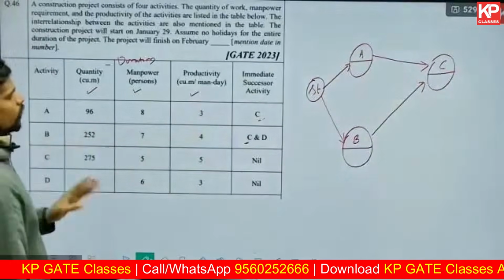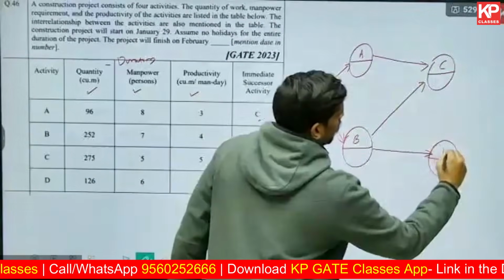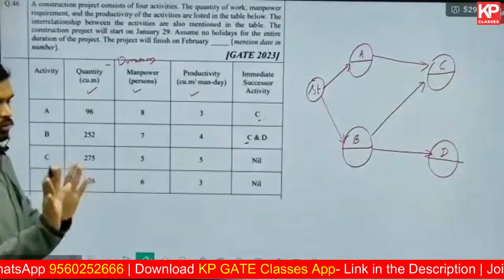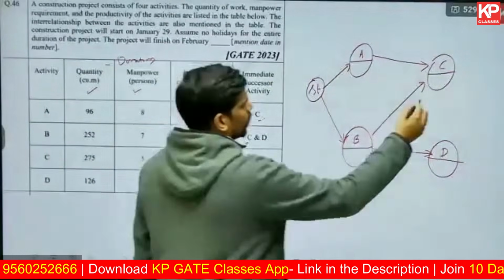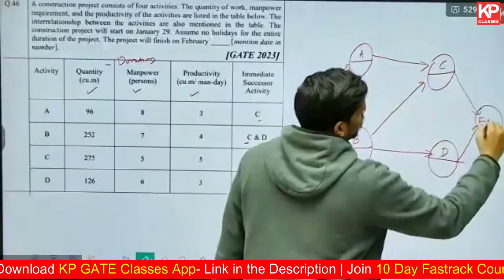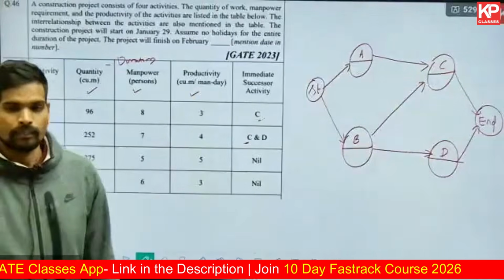D is a successor only to activity B. Then C has no more successors, and D has no more successors. They will end, so they are going to the ending node directly. There is no more activity left after this. This is how the network will be.